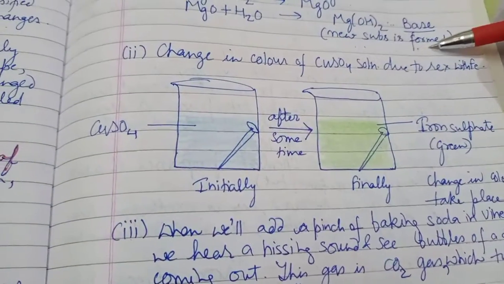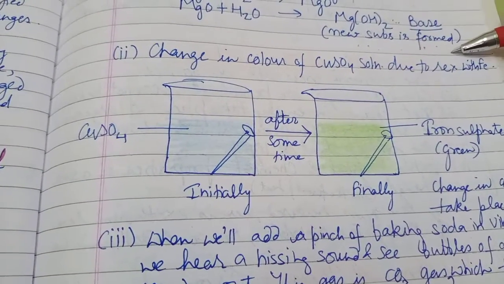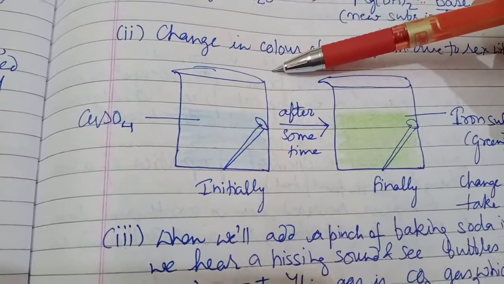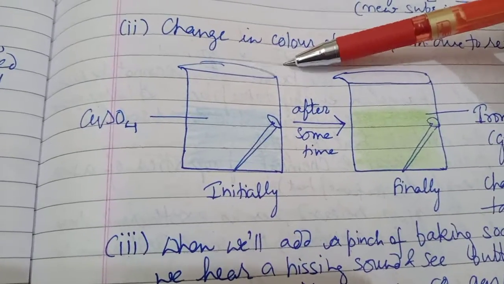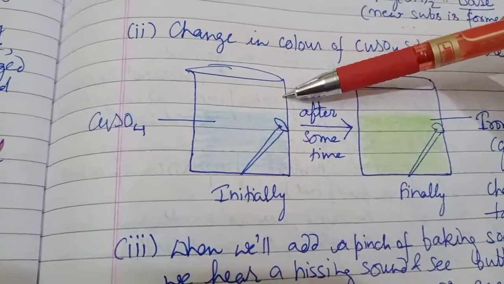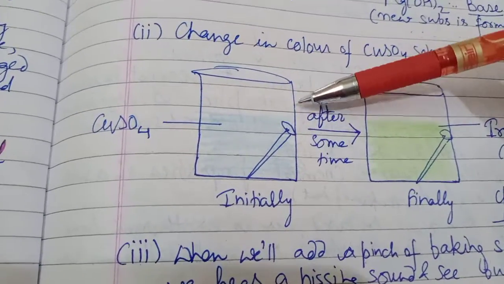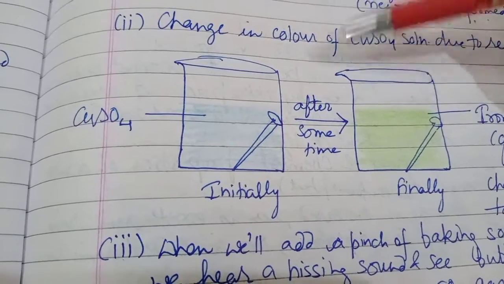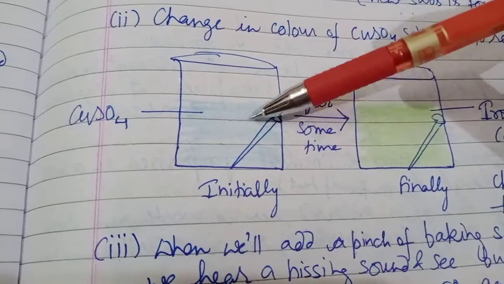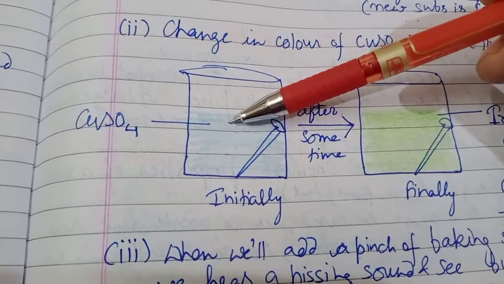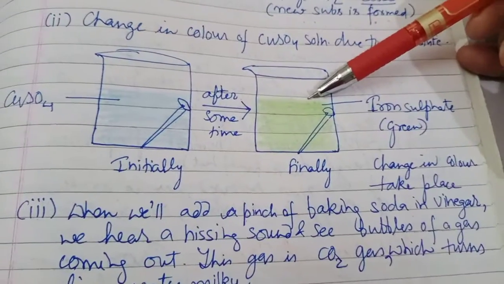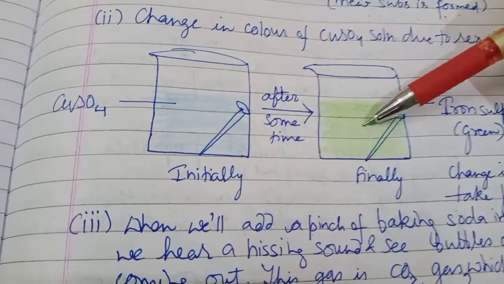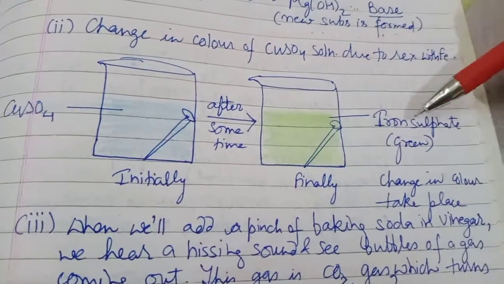Next, change in color of copper sulfate solution due to reaction with iron. What we will do, we will take copper sulfate solution in a beaker, right? And copper sulfate solution is blue in color. We will keep an iron nail or a blade in this beaker. After some time, there will be a reaction between iron and copper sulfate solution, and we will get iron sulfate, and copper will get deposited on the iron nail, and now the iron sulfate remains green in color.